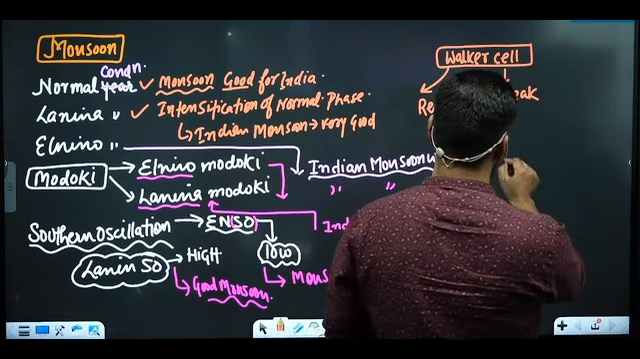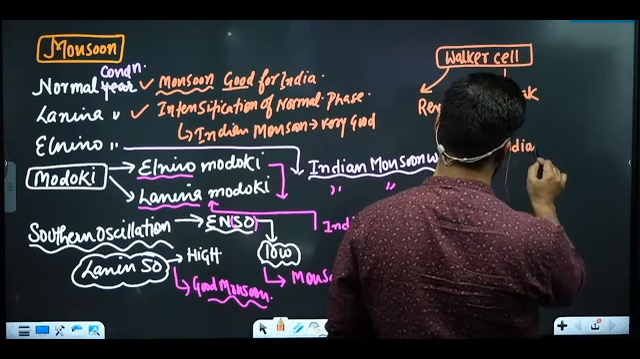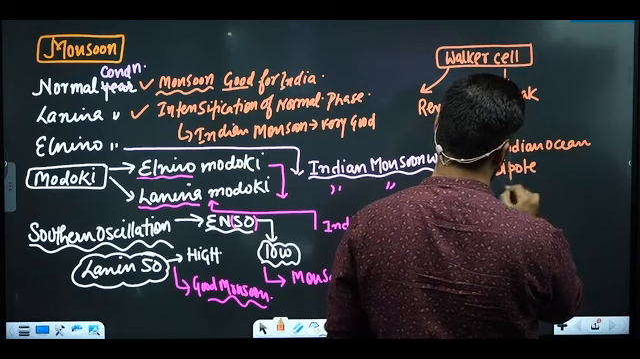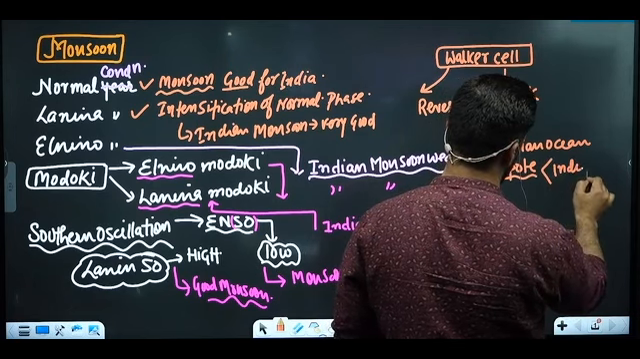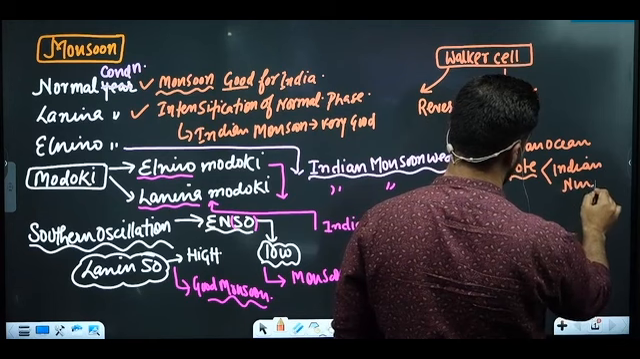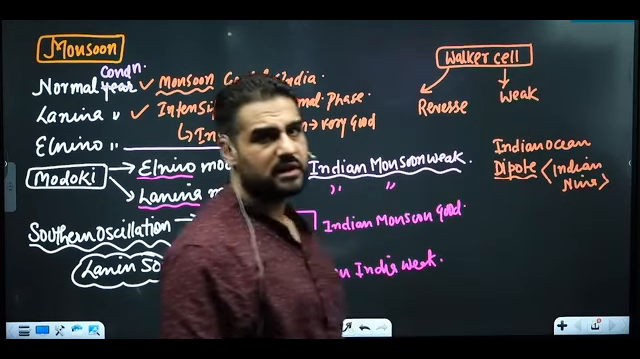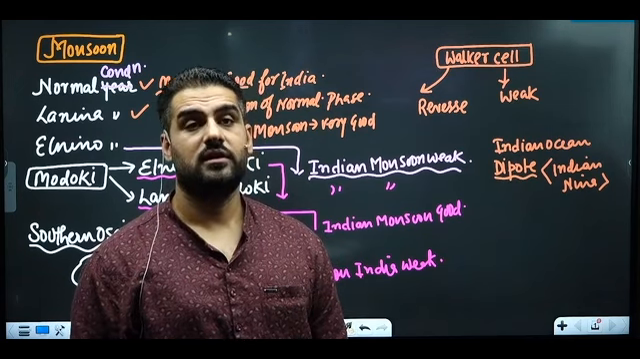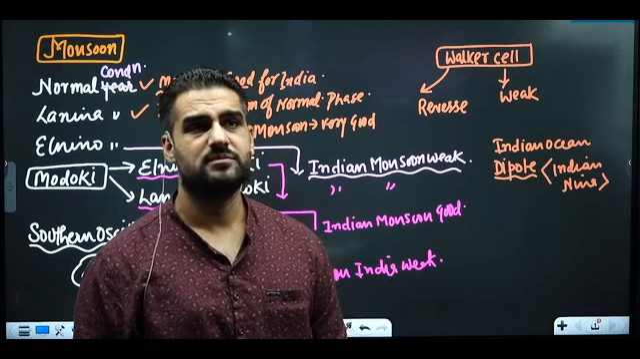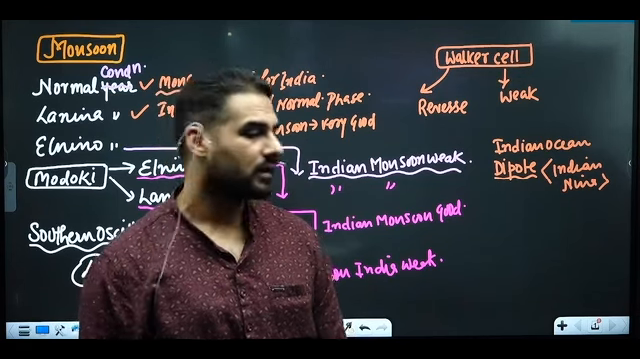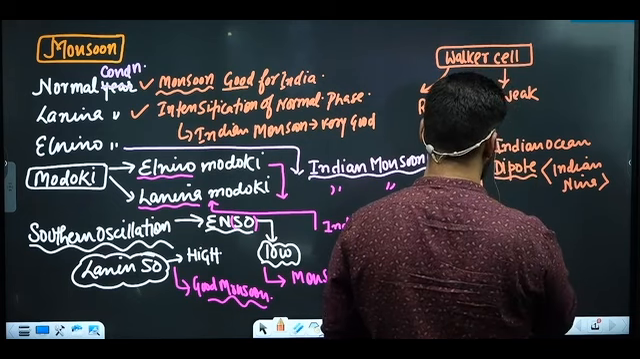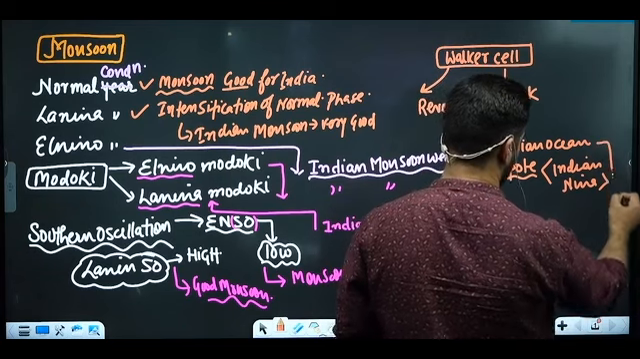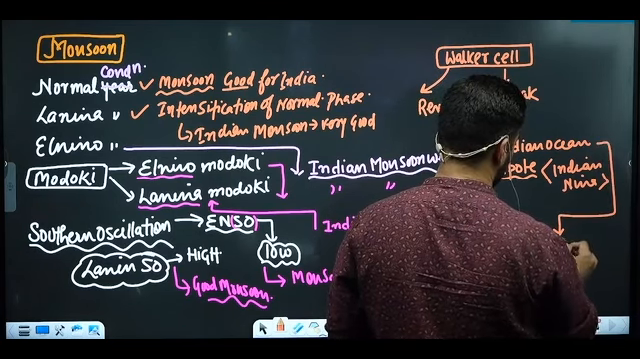Then you have Indian Ocean dipole, which is also called Indian Nina. What is this called? Indian Nina. It means El Nino like phenomena in Indian Ocean. El Nino mainly happens in Pacific Ocean. Indian Ocean dipole has two things: positive Indian Ocean dipole, negative Indian Ocean dipole.